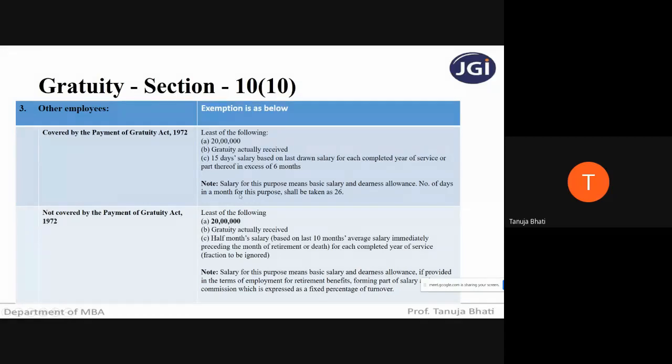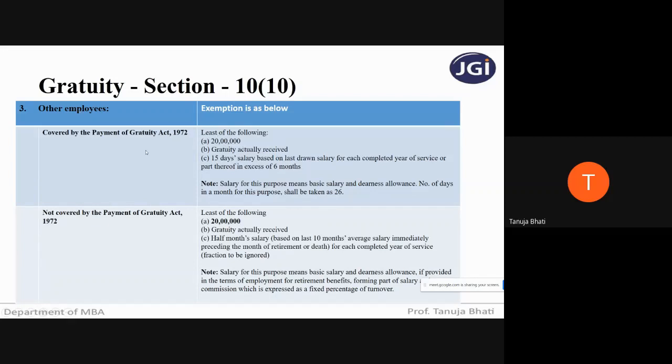And the number of days in a month for this purpose shall be taken as 26. Students, all this is given in the provision. We cannot change it. You cannot say that in a month I want to consider 30 days. No, as per the provision you have to consider only 26 days in a month. So when they're saying 15 days salary, 15 divided by 26, you will get the salary for 15 days.